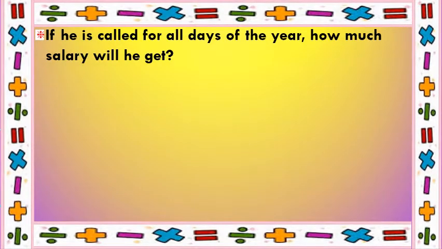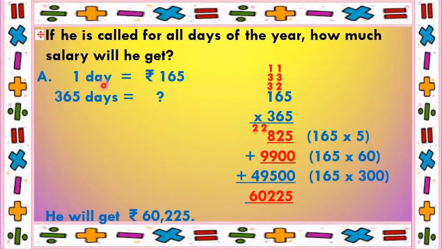Now the question is, if Shantaram is called for all the days of the year, how much salary will he get? Children, we know that 1 year has 365 days. For one day, Shantaram gets rupees 165.